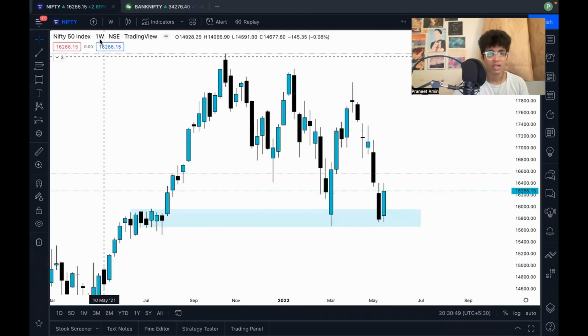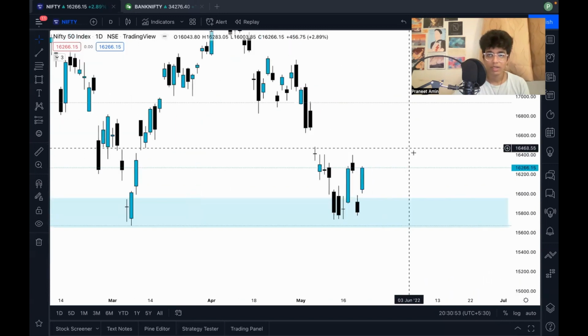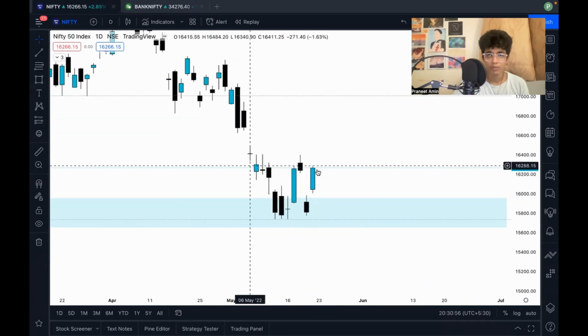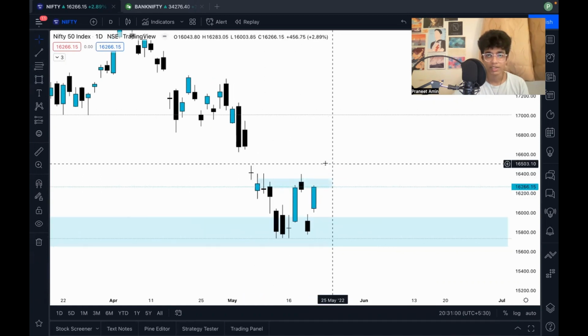So this is one of the reasons why I don't have a bullish bias as of now. And let's go on a lower time frame, a 1 day time frame. So a 1 day time frame, like I told you, this is the double bottom. This will be the neckline. So our very first resistance as such would be this neckline itself.